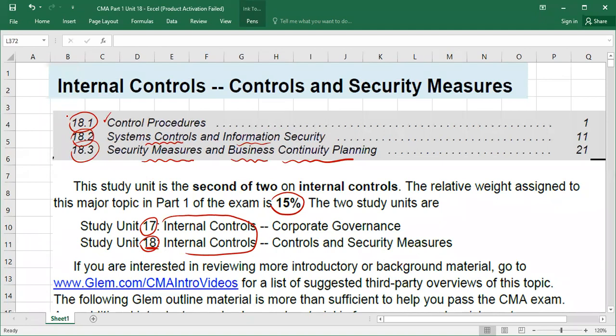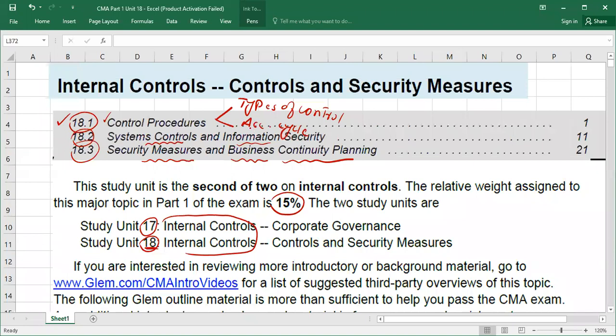So we are discussing 18.1. In 18.1, we have two main sections. One, we have types of control, which we have discussed in the last class. And there is another part that is called accounting cycles.